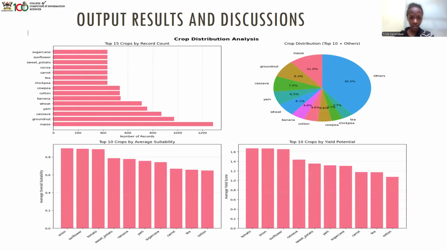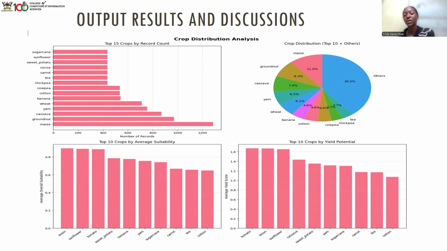This is the EDA, the crop distribution analysis, and here we looked at the number of times a crop is appearing in a certain PDF or a paper, in all the PDFs that we had. And according to our graph, we see that maize appeared most, followed by the groundnut, cassava, and so on. These graphs help the model to focus on what is important.